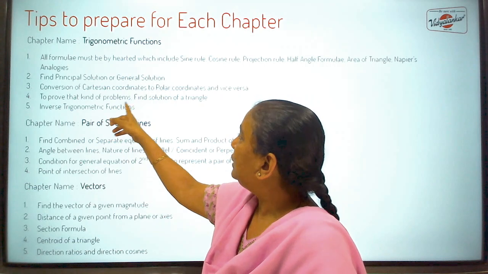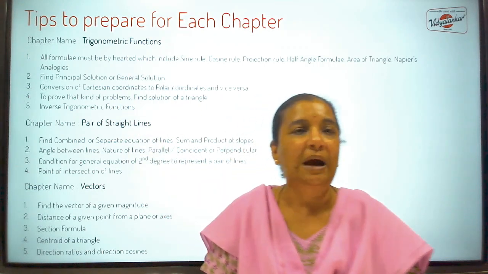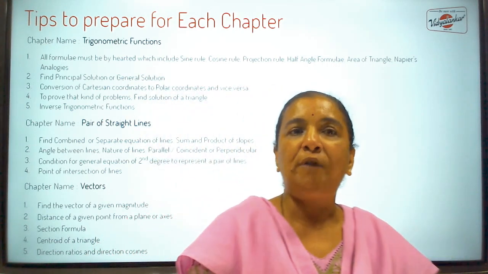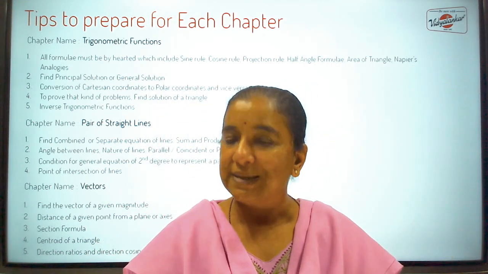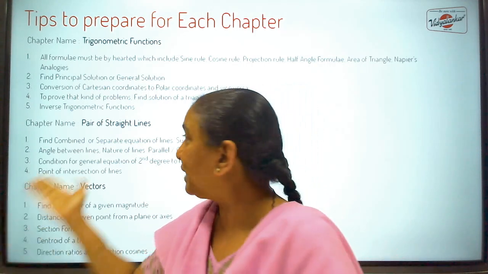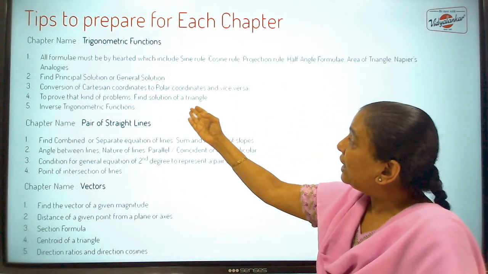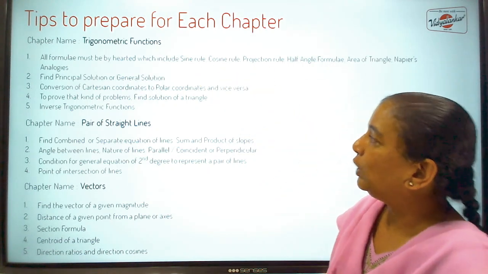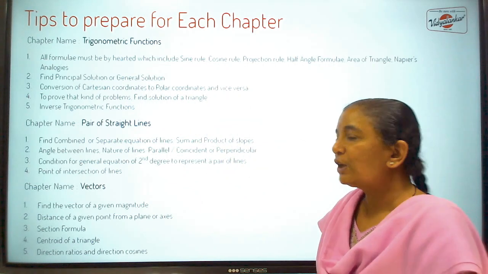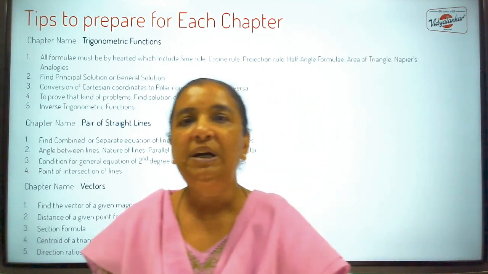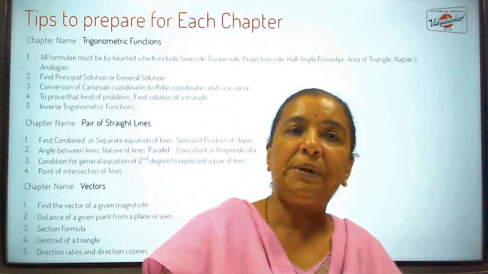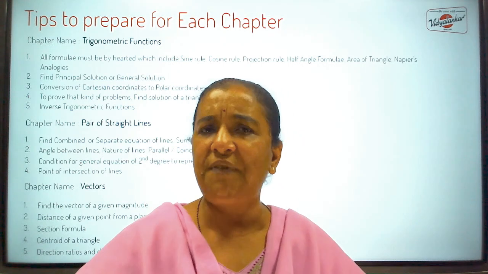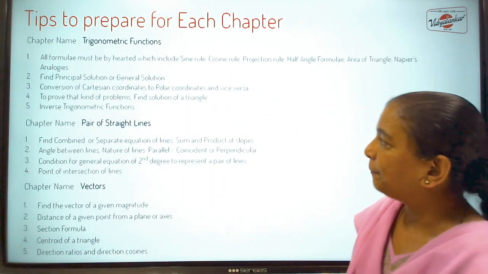Okay. And find the solution of a triangle. Solution of a triangle means you have to find measure of 3 angles and lengths of 3 sides. That is solution of a triangle. So sometimes problem is asked on that. So again, solution of a triangle, it is very much based on sine rule and cosine rule. And then there are inverse trigonometric functions. Inverse trigonometric functions also, you have to find the principal values, and then there are many problems based on tan inverse x plus tan inverse y. Those kind of problems are there.